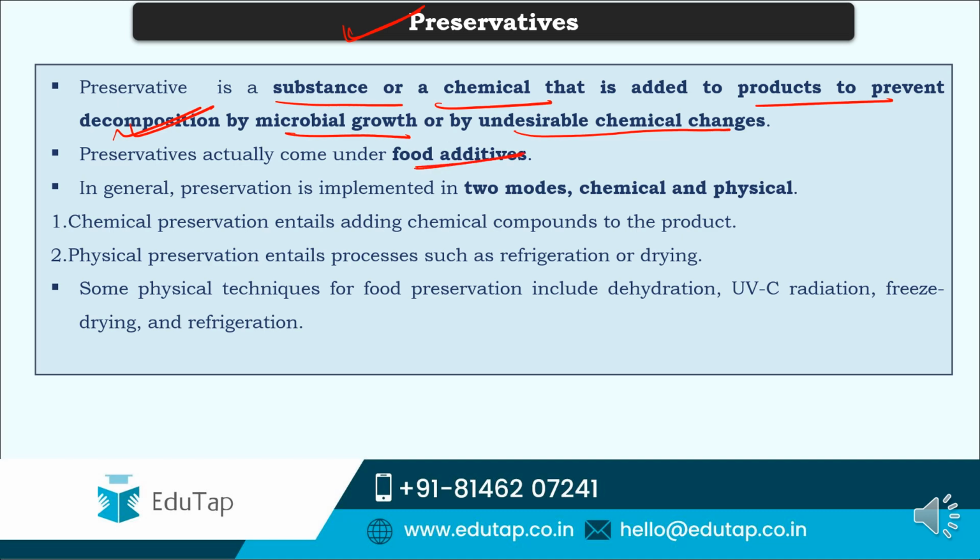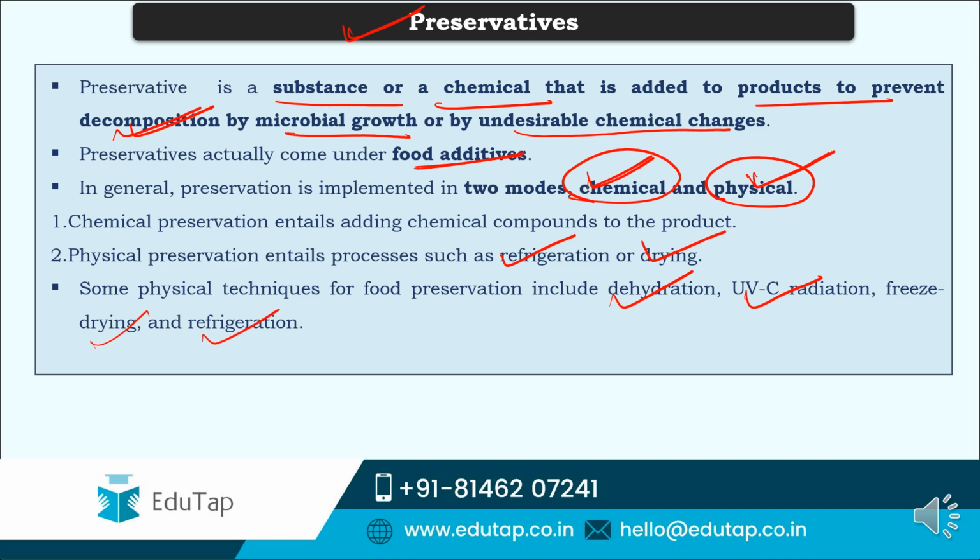And in general, preservation can be implemented in two modes. One is the chemical mode, and the other is physical. Chemical preservation is that sort of preservation of foods wherein chemical compounds are added to the product. But physical preservation is that type of preservation wherein without adding any chemicals, they are directly either refrigerated or dried and then preserved for further use. Some physical techniques for food preservation include dehydration, UVC radiation, freeze drying, and refrigeration.